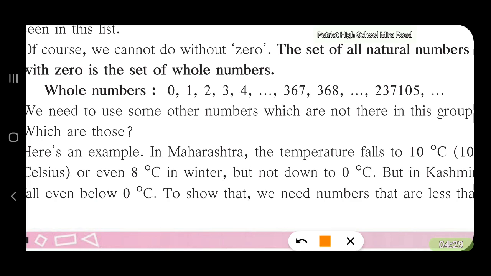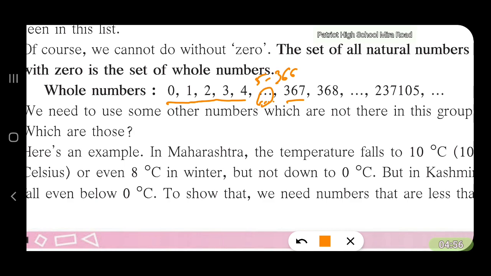So the whole numbers begin with 0, comma, 1, 2, 3, 4, dot, dot, dot, dot. There can be many numbers till 366. Then you can write 367. What does it mean? All the numbers from 5 to 366 are denoted by these dots.